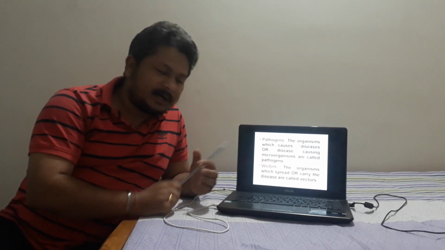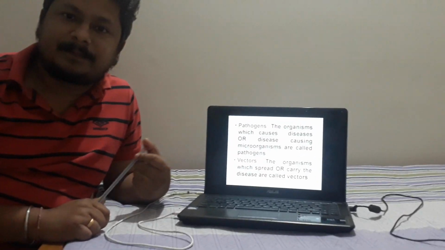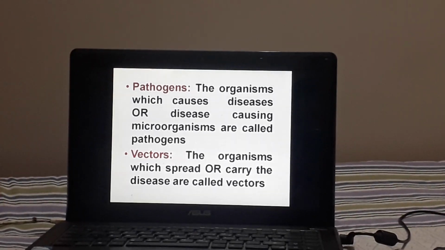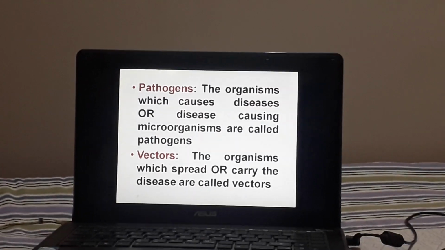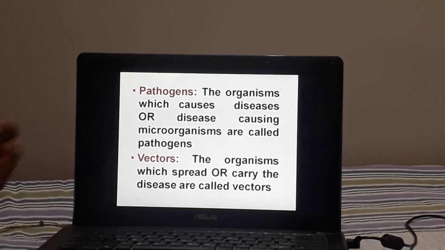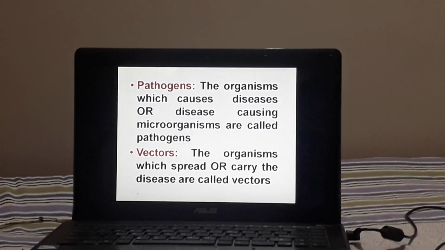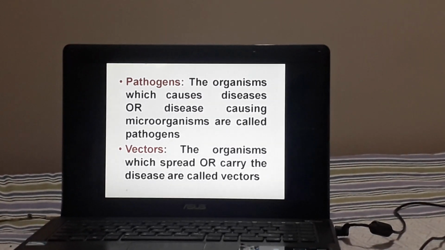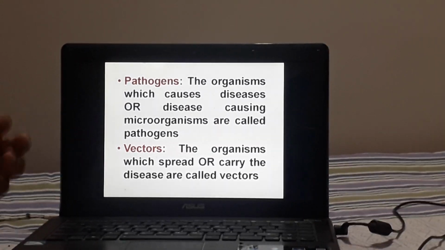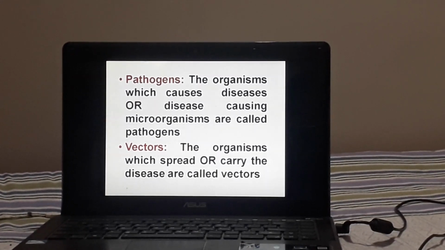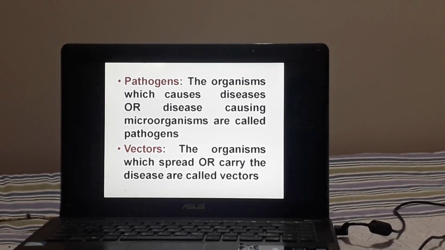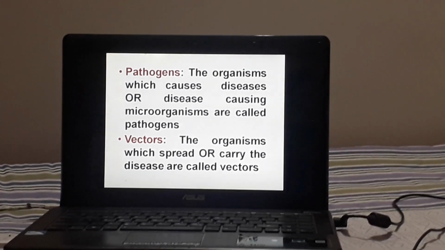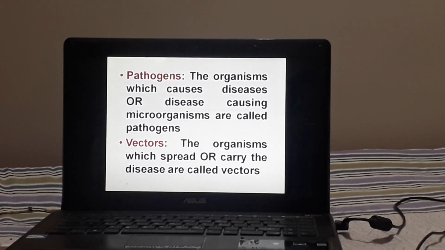Next, we'll go to another term which is called vectors. The term vectors means they are the agents which carry a disease from one place to another. So they can also be called carriers. Carriers which carry diseases from one place to another are called vectors. So vectors are basically transporters, carriers which carry diseases or disease causing germs from one place to another place. So that is the specific meaning of the word vectors.